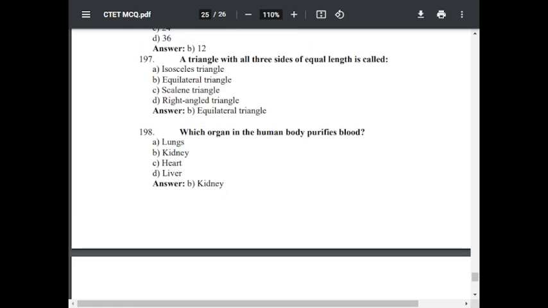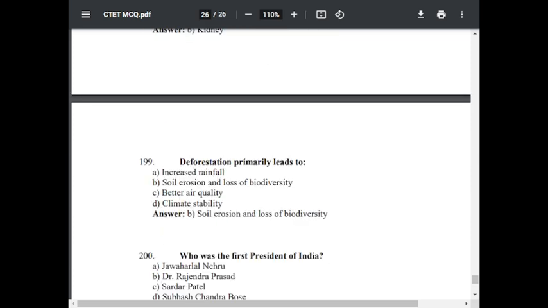Question number 198. Which organ in the human body purifies blood? Option A lungs, option B kidney, option C heart, option D liver. The correct answer is B, kidney. Option B is kidney.